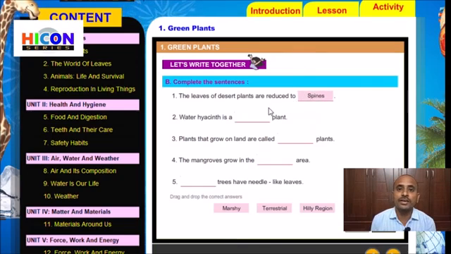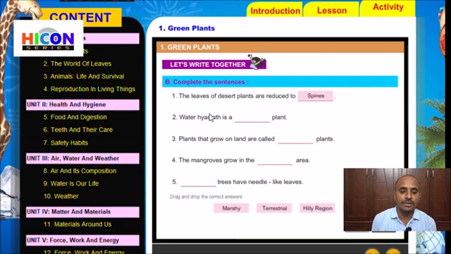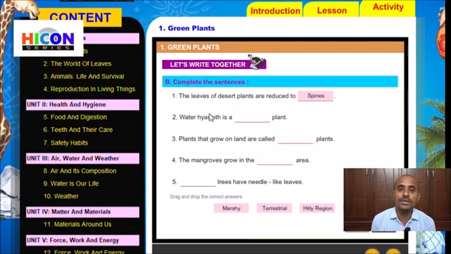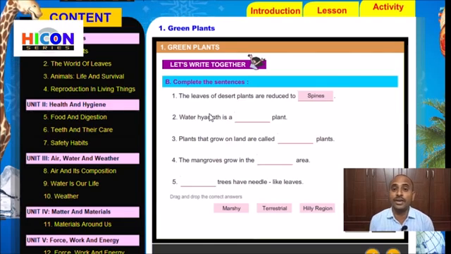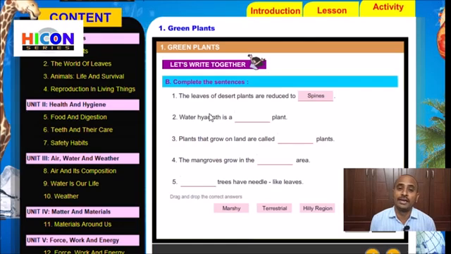So children, read the second sentence. Water hyacinth is a dash plant. Already we have discussed in the previous activity that water hyacinth is an aquatic plant, and there are 3 types of aquatic plants: floating plants, fixed plants and submerged plants.